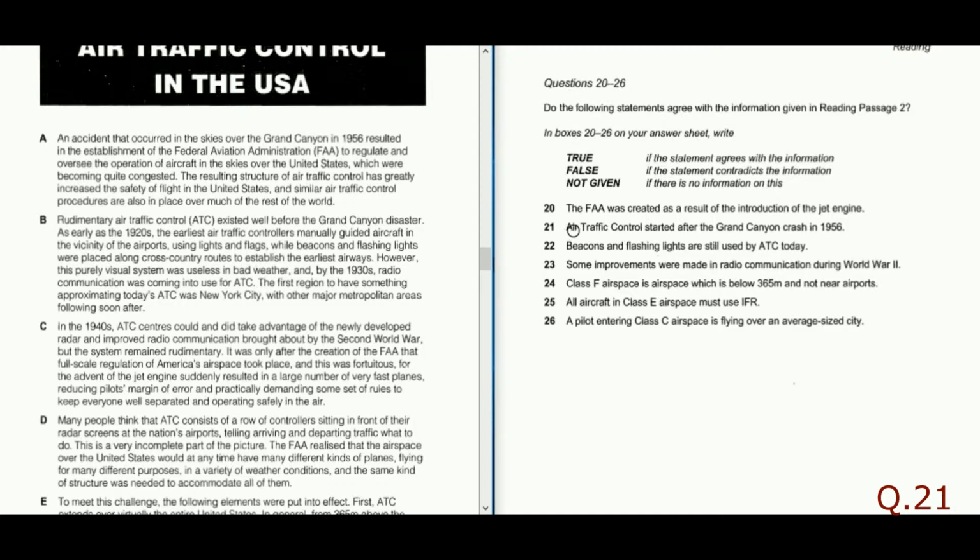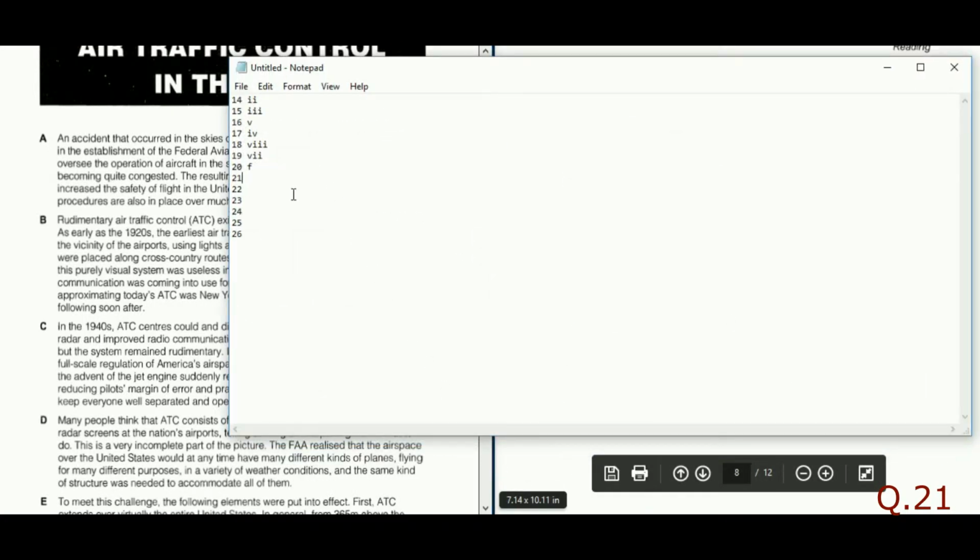The question says ATC started after the Grand Canyon crash, so again the statement contradicts it, and hence the answer to question 21 is False.